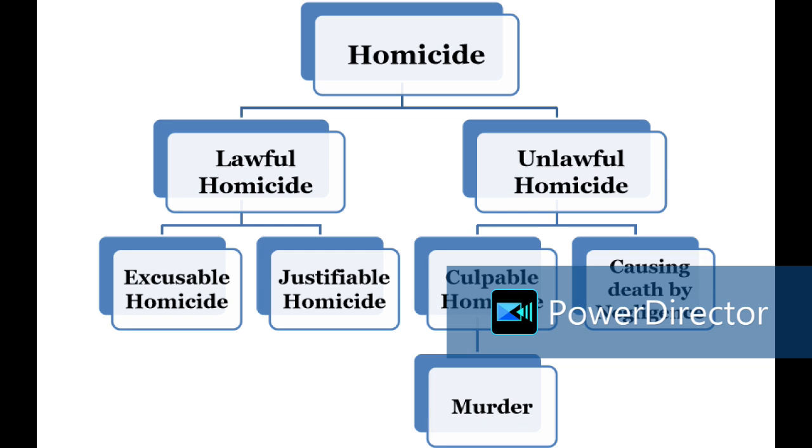Now one by one we will try to understand. The gravest of all the offences against a human being is homicide. That is the gravest kind of offence that can happen against the human body. If we literally see the meaning of homicide, cide means killing somebody, and homi means it relates to the human being. So if one human being kills another human being, that is generally called homicide.